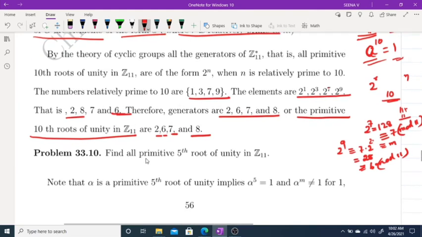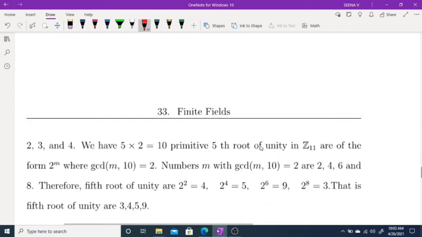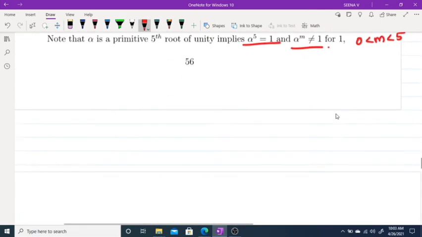Now find all primitive fifth roots of unity in set 11. What is a primitive fifth root of unity? Alpha is a primitive fifth root of unity means alpha raised to 5 equals 1 and alpha raised to m is not equal to 1 for 0 less than m strictly less than 5, that is for m equal to 1, 2, 3, 4.